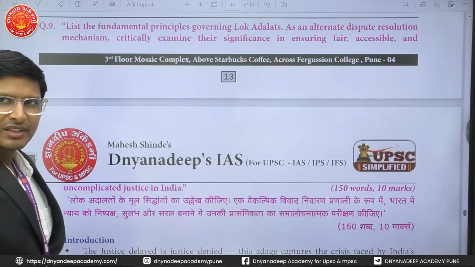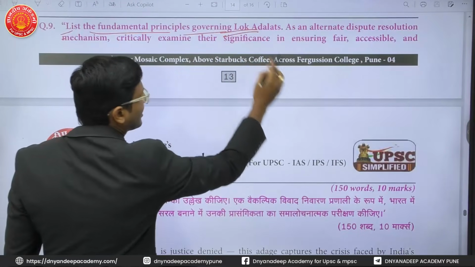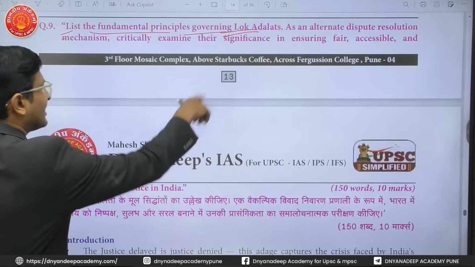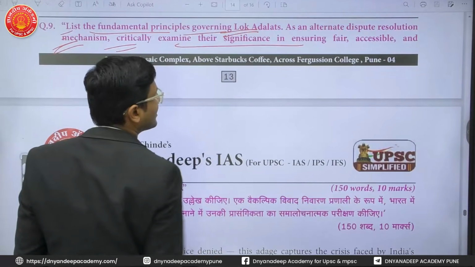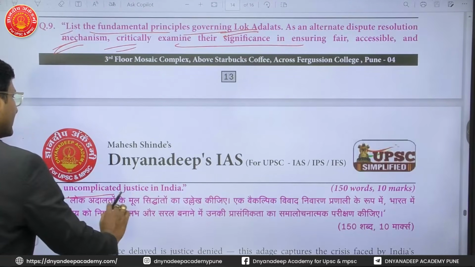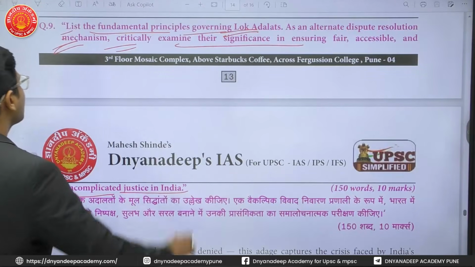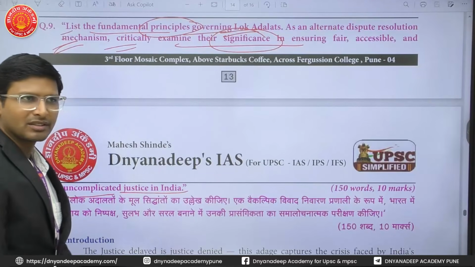Next question. It is about the list of fundamental principles governing the Lok Adalats. What are the different principles governing the Lok Adalat? Then, as an alternative dispute resolution mechanism, critically examine the significance in ensuring fair, accessible and uncomplicated justice in India. So first you are talking about the principles of Lok Adalat and then you are talking about the significance.